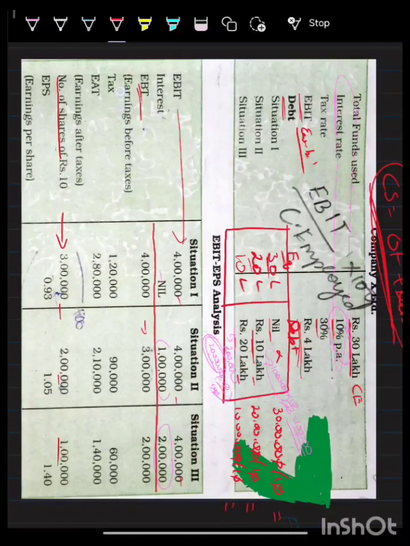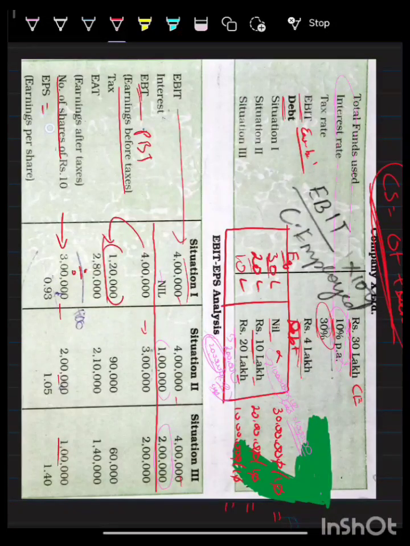Okay, in the first situation there are earnings before tax, that is PBT, profit before tax. The tax rate we know is 30%. So 30% of 4 lakhs comes to 1 lakh 20. You subtract that 1 lakh 20, you are having 2 lakh 80,000 as profit. See, in situation 1 the profit is higher, and the number of shares is also higher. So what you should do is 2 lakh 80,000 divided by 3 lakh.